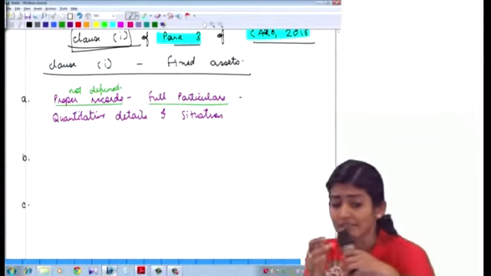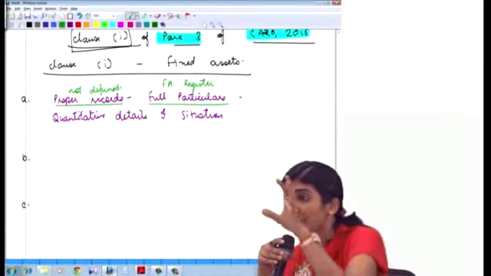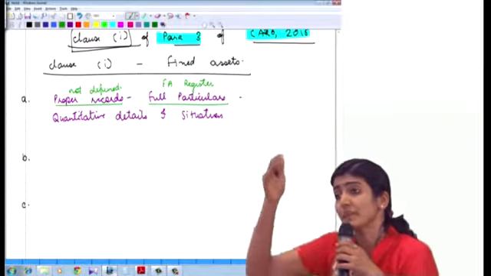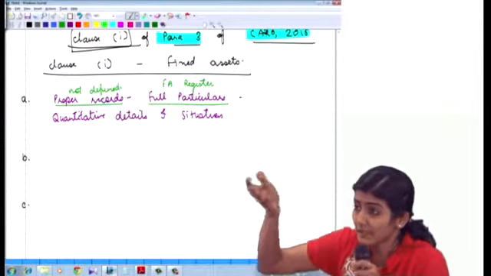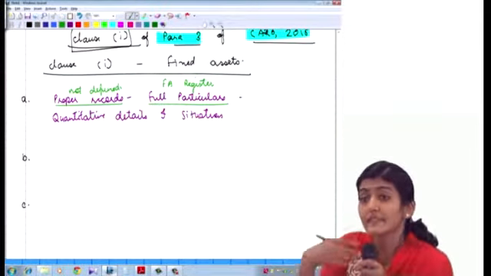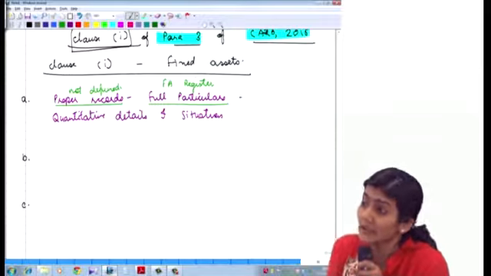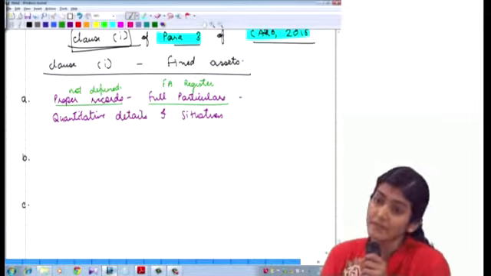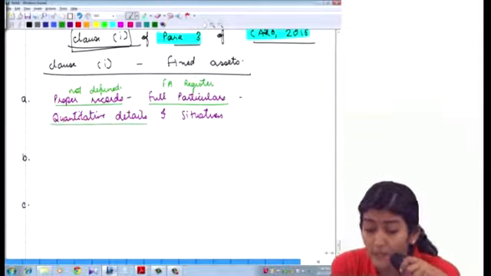Have you seen an FAR, a fixed assets register? You understand? Serial number, asset ID, asset description, date of purchase, date put to use, cost of asset, incidental expenses, total cost of asset, rate of depreciation, depreciation till date, depreciation for the year, net value of the asset. Assets added during the year, assets sold during the year, assets impaired during the year, assets revalued during the year, assets disposed of, assets held for disposal during the year, foreign exchange fluctuation in the assets, full particulars. What does it say? Full particulars, including quantitative details.